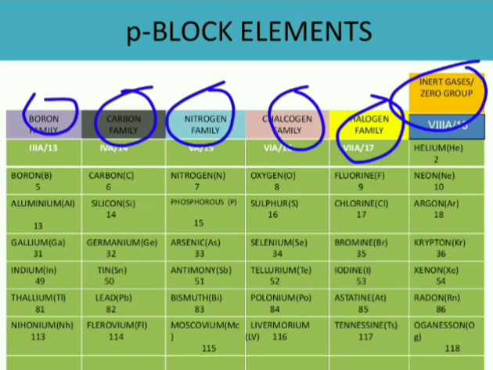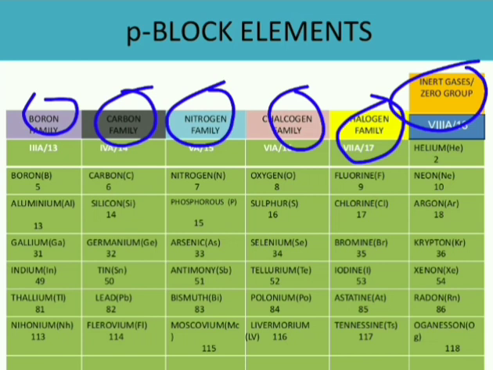So here the boron family, the starting element is boron in this group. So therefore the elements of this group are named as the boron family: boron, aluminum, gallium, indium, thallium, and nihonium. Next, the carbon family. The starting element is carbon here. So therefore these group elements are named as the carbon family. Here carbon, silicon, germanium, tin, lead, and flerovium.